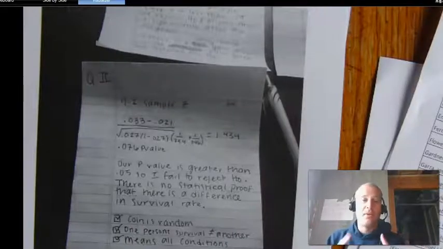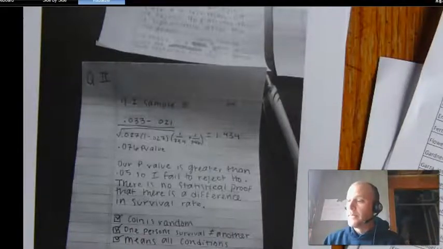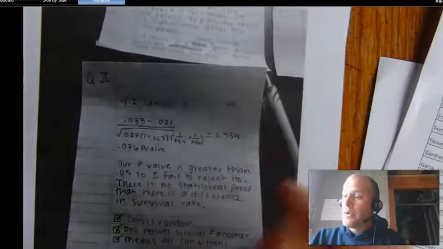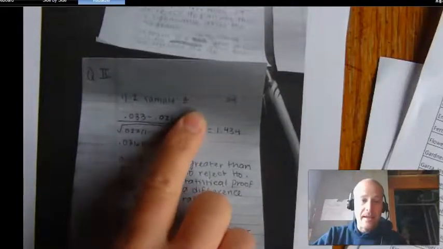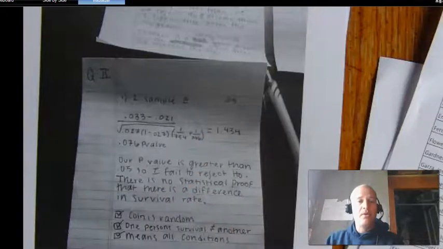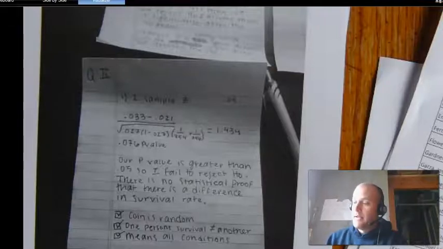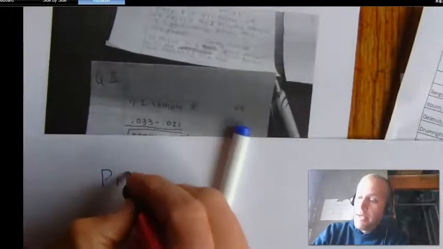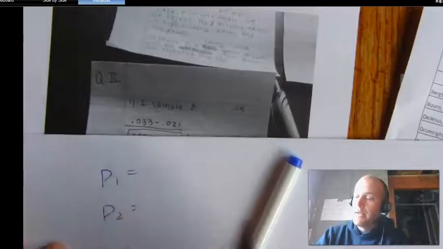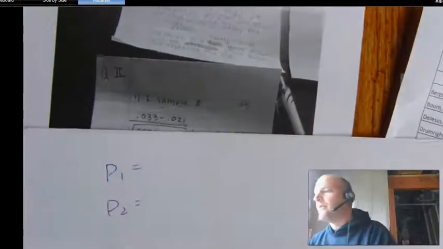And the questions are going to be very similar. So in question 2, you are correct to say it's a 2-sample z test, but notice that you're never defining the parameter, nor are you establishing the hypotheses. So in other words, we would have to say something about there being 2 parameters on this. We would say P1 is, P2 is.